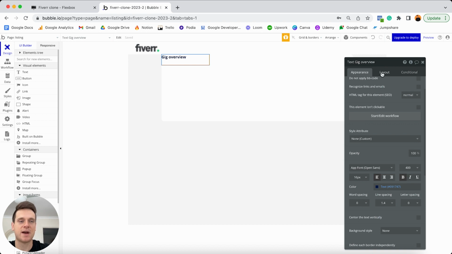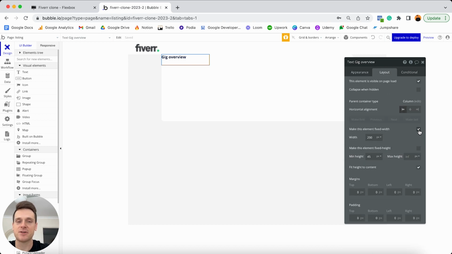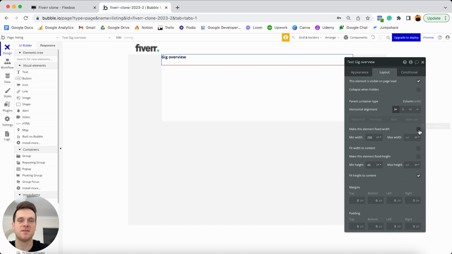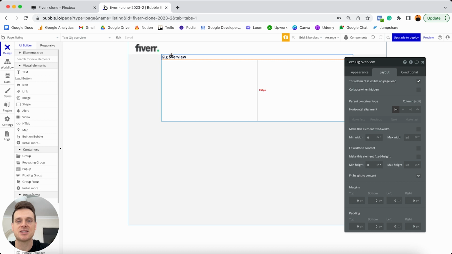So I'm going to jump to our layout tab. I will, like every text element, unselect that this should be a fixed width. I will set the minimum width as 0 and leave the maximum width as infinite. So now this text element will take up as little or as much space as it possibly can inside of our overall white group. For the height, I'm also going to set the minimum height to be 0. And because this option is selected by default to fit the height of the element to the content inside of it, it's going to wrap nicely around all of the text inside of it there.